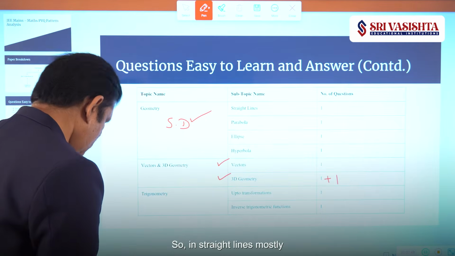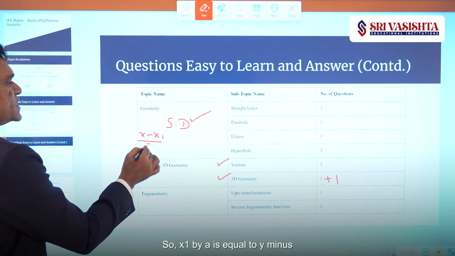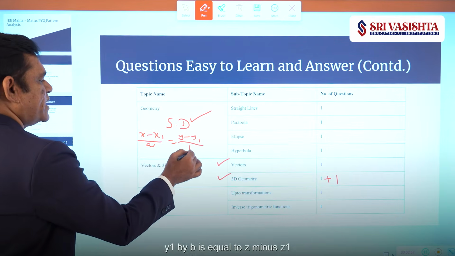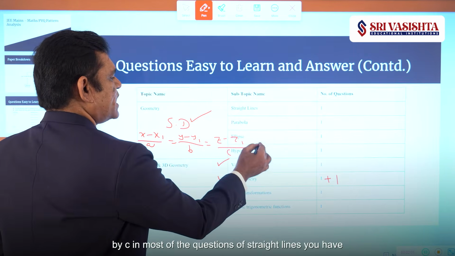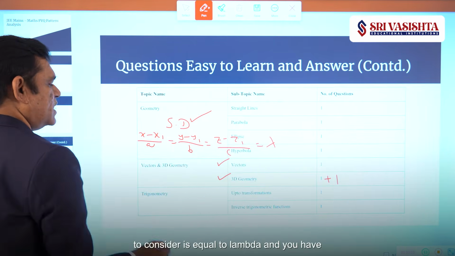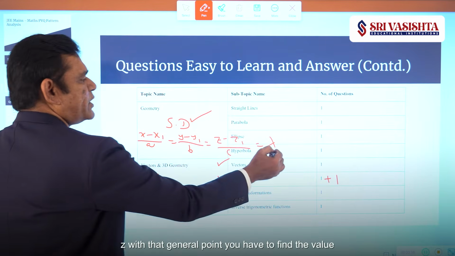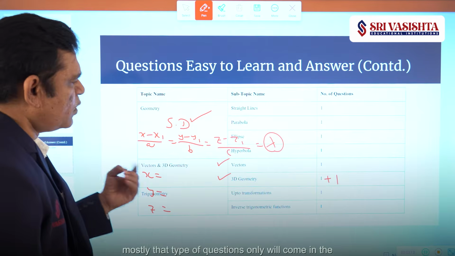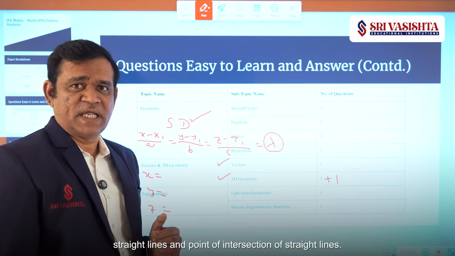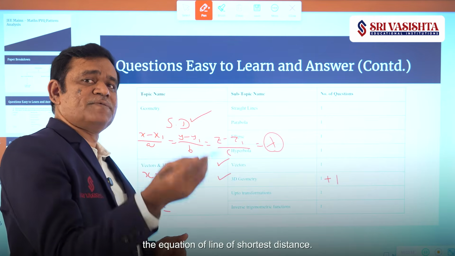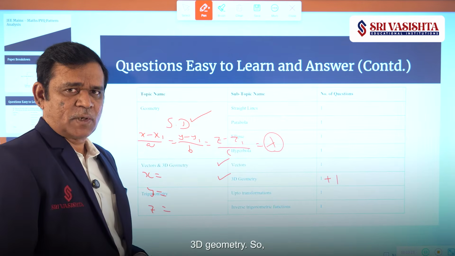In straight lines, mostly the questions will be based on: if a line is given as (x minus x1) by a is equal to (y minus y1) by b is equal to (z minus z1) by c. In most of the questions of straight lines, you have to consider this equal to lambda and take the general point x, y, z. With that general point, you have to find the value of lambda. Mostly that type of questions only will come in the straight lines. And point of intersection of straight lines, and the equation of line of shortest distance. Those models you can expect in the 3D geometry.